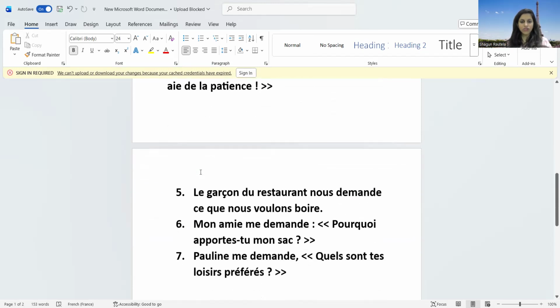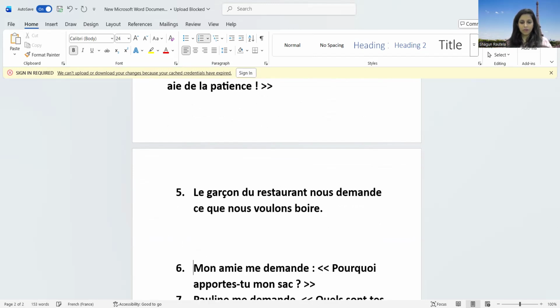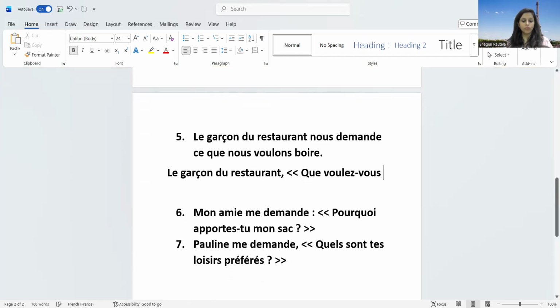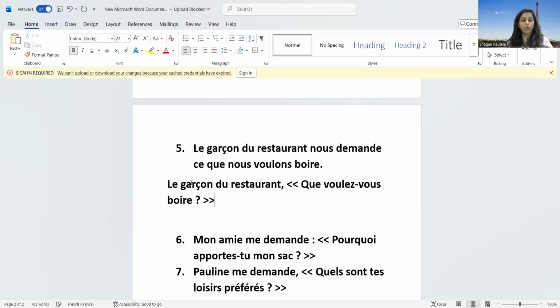Cinq. Le garçon du restaurant nous demande. Okay, let me just go back here. The waiter of the restaurant is asking us what we would like to drink. So imagine yourself in that restaurant, okay? So the waiter of the restaurant is asking, que. Okay, now when the waiter is asking, it will be in the question form. Que voulez-vous boire? Okay, what do you want to drink?